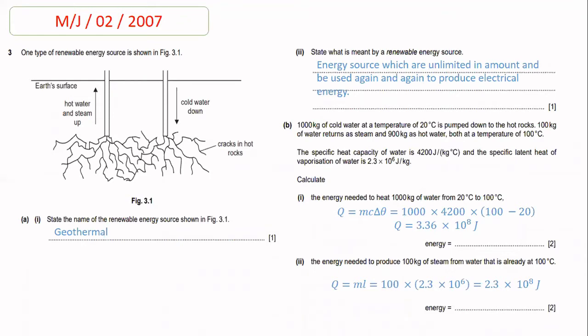So beta, at the place of mass, we will put 100, and at the place of specific latent heat, we will put 2.3 exponential 6. So after multiplying it, we will get an answer which is 2.3 exponential 8 joules.